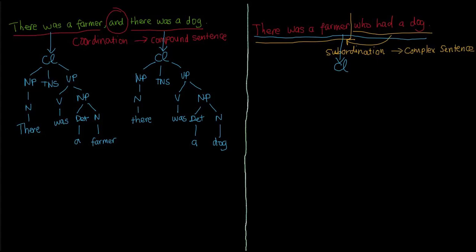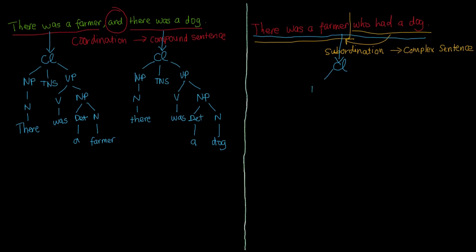This sentence or clause consists of three main parts: a noun phrase, tense, and a verb phrase. The noun phrase is a noun, there, while the verb phrase can be broken down into a verb and a noun phrase.